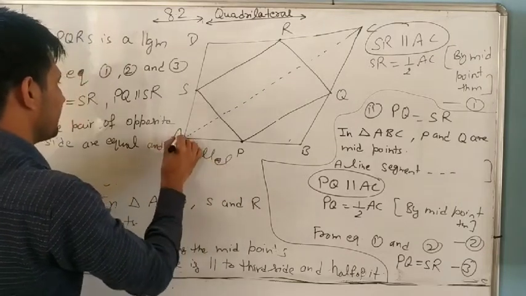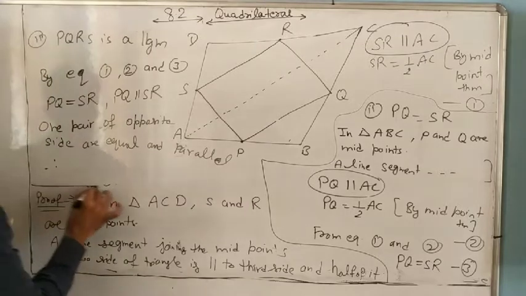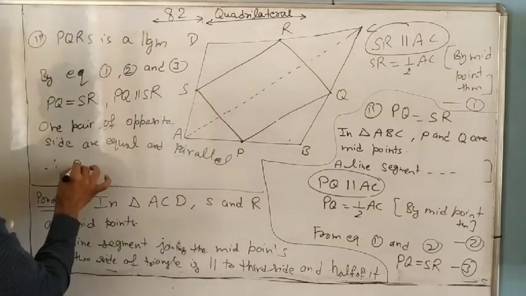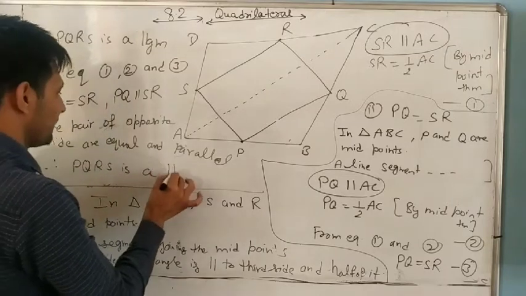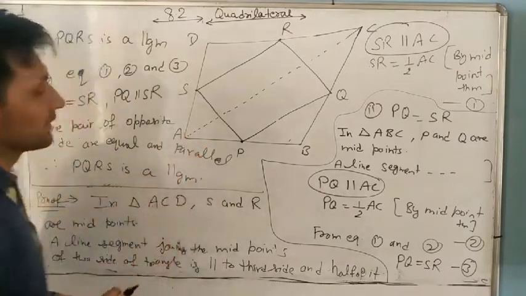It is given. So therefore, PQRS is a parallelogram. Understand?